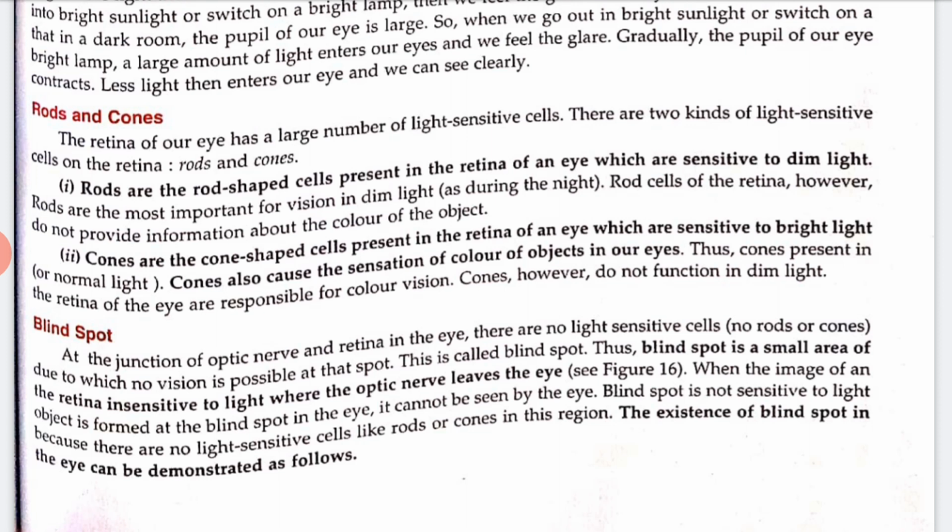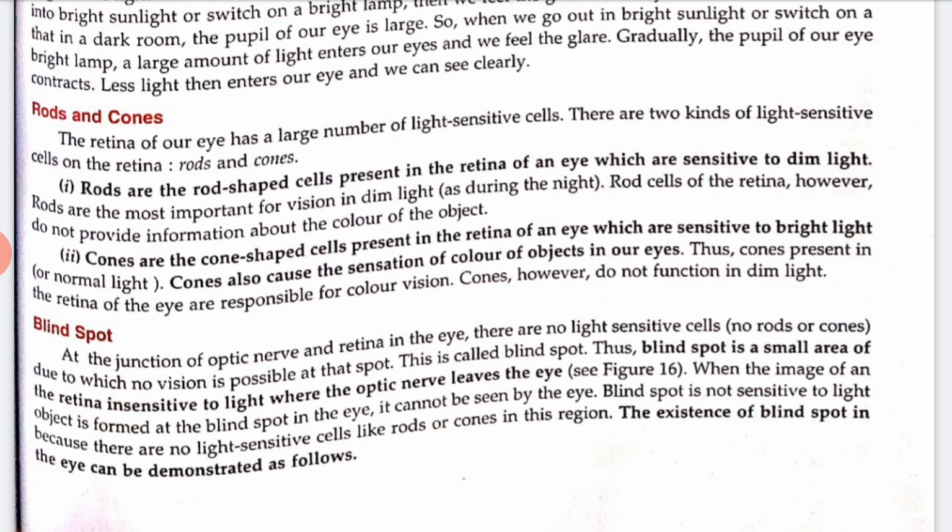Now let's talk about the blind spot. What is the blind spot? At the junction of the optic nerve and retina in the eye, there are no light sensitive cells, no rods, no cones, due to which no vision is possible at that spot. This is called the blind spot. The blind spot is a small area of the retina insensitive to light where the optic nerve leaves the eye. For example, you can see in figure number 16.